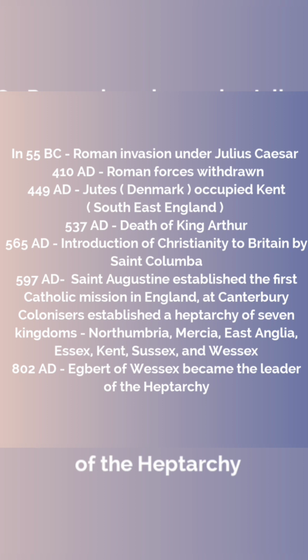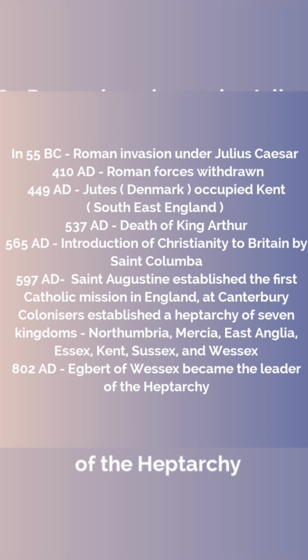In 565 AD, we see the introduction of Christianity to Britain by Saint Columba. In 597 AD, Saint Augustine established the first Catholic mission in England at Canterbury.